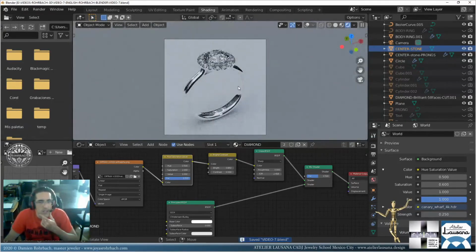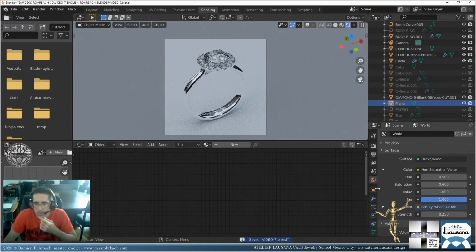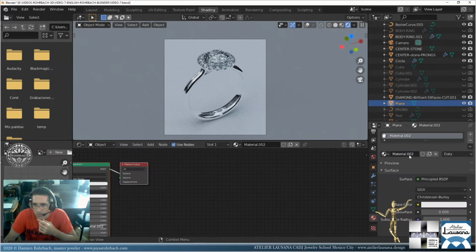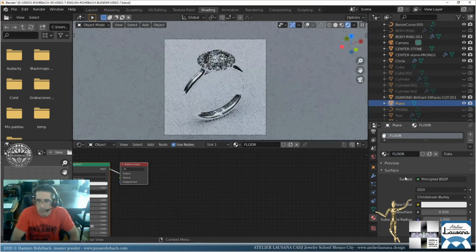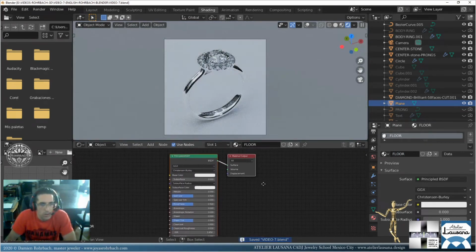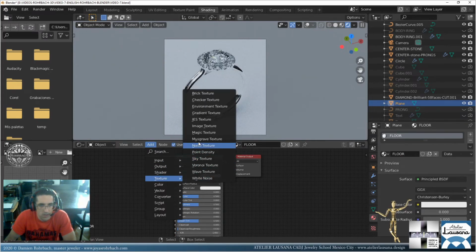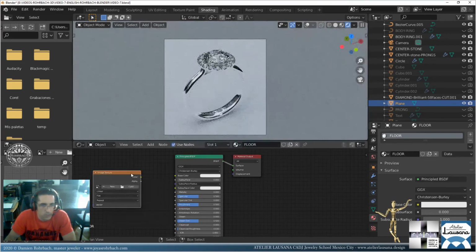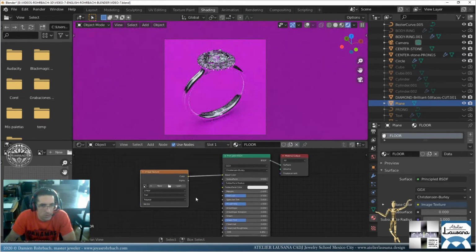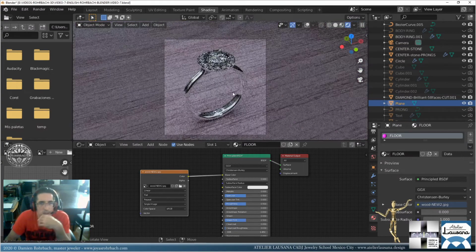Okay, we have that. On the floor, let's create something for the floor. Let's make a new material for the floor. Okay, so floor. Let's bring an image, maybe the typical texture, wood, marble. What do I have here? Which one do I like? I know which one I like. This one. This picture is mine. Where's this? This one, I think.